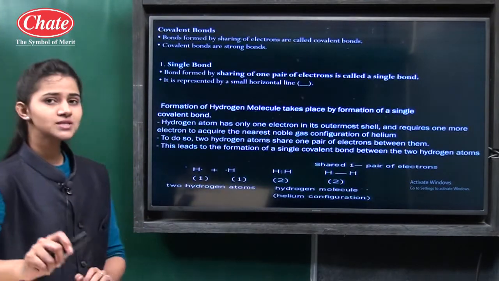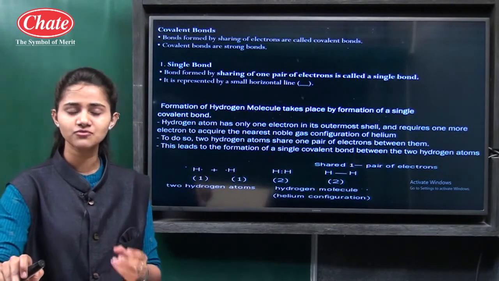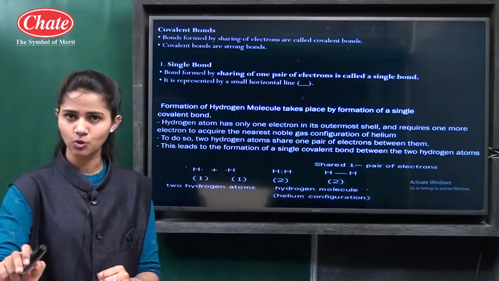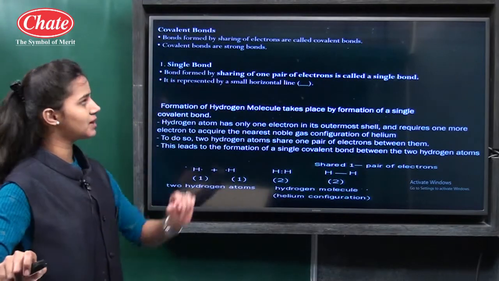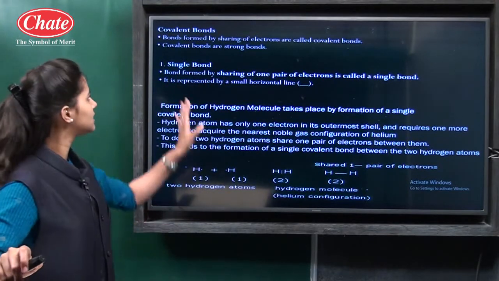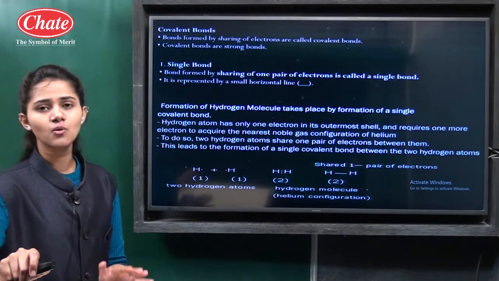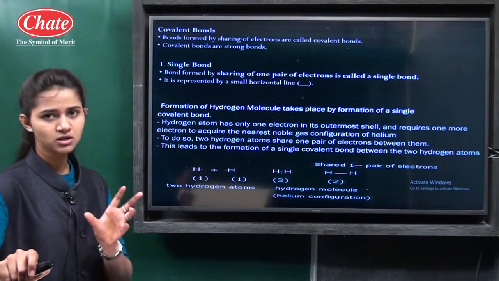Then see, what is a covalent bond? Simply, a covalent bond is the bond which is formed by the sharing of electrons between two atoms. So covalent bonds are formed by the sharing of electrons, and these covalent bonds are always strong. Now see, these covalent bonds between two atoms may be a single bond, double bond or triple bond.